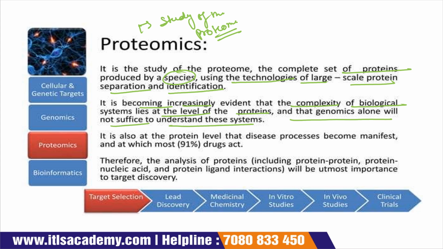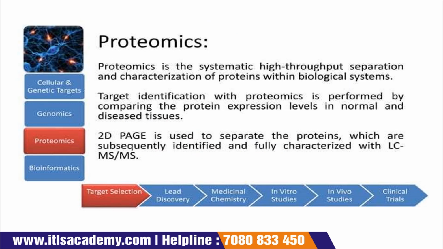It is also at the protein level that disease processes become manifest, and at which 90% of drugs act. Therefore the analysis of proteins, which includes protein-nucleic acid and protein-ligand interactions, will be of utmost importance to target discovery. So there are three types of interaction: protein-protein interaction, protein-nucleic acid interaction, and protein-ligand interaction.